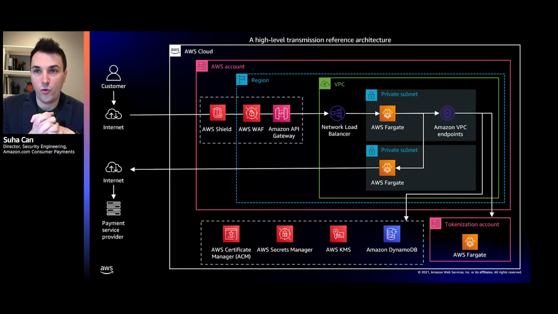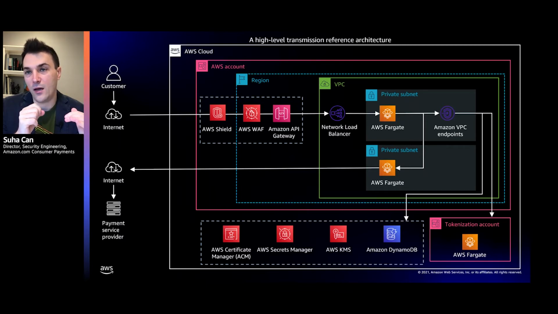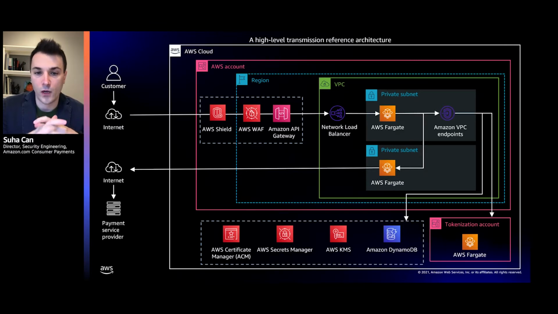We support both online messages and files for a batch transmission scenario. We will then securely replace all of the tokens in these messages and files with the actual payment instruments within the secure environment, within Lumos, and then send it out securely to our partners globally through a variety of secure protocols that are supported.